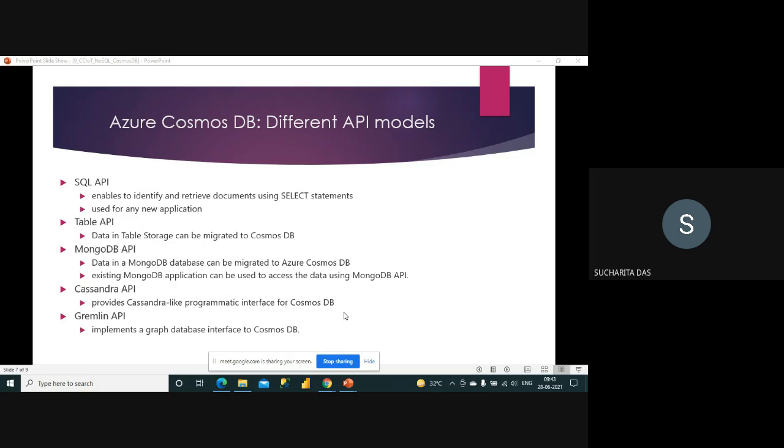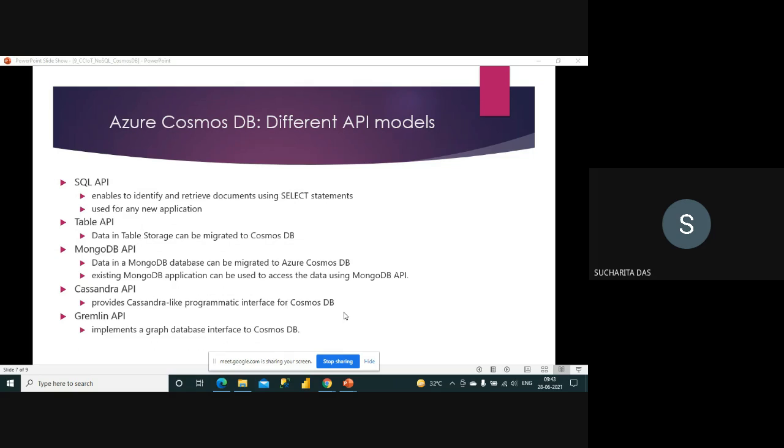Whenever you just want to retrieve data from whatever is stored, you can use the select statement, and that is very similar to the select statement you are familiar with in, say, Transact-SQL in SQL Server. And if you are doing something new, meaning you are just first creating your NoSQL database, then it is the API model that you should choose.